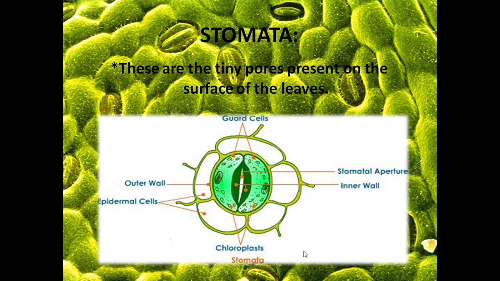Now, adjacent to these guard cells, we have so many other cells. Those adjacent cells are the normal epidermal cells which are present on the surface of the leaf. Now, on this guard cell, you can see another part labeled, that is the chloroplast. I've already mentioned that chloroplast will have the chlorophyll pigment in it, which is important for the photosynthesis process to take place. So, photosynthesis will take place only in the presence of the chlorophyll pigment. So, chloroplast is the site of photosynthesis.